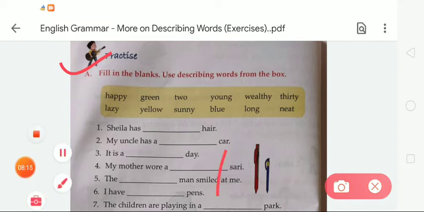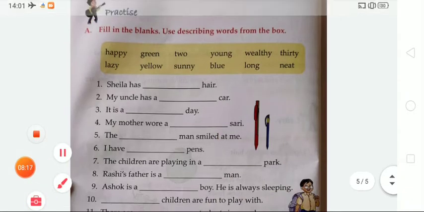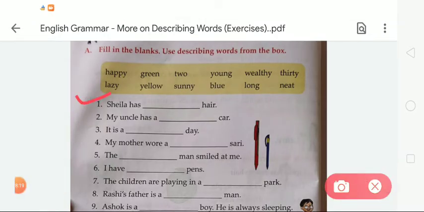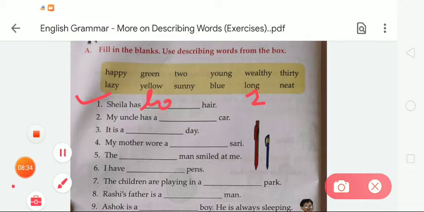So let's do the given exercise. First of all, there is number 1. Sheila has dash hair. So which describing word do we have to write on the given blank? So students, we have to write here long. In number 1 we have to write here long, L-O-N-G, long. Okay. In second, my uncle has a dash car. Which color of car? So students, we have to write here blue.